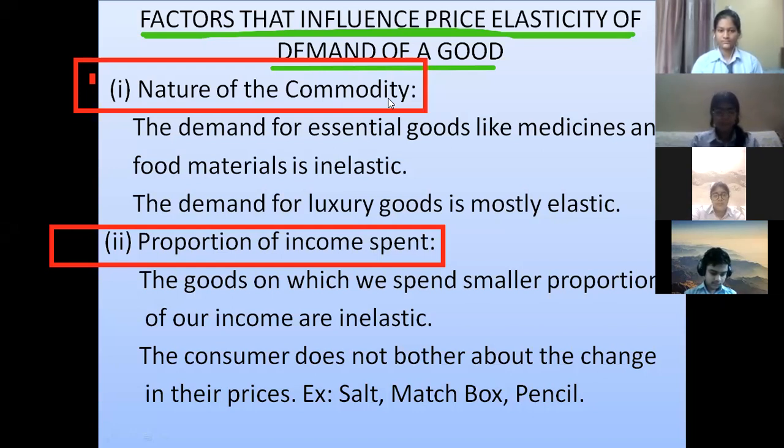Now what will you do? You would like to control its demand, because you were already incurring a lot of expenditure on ghee, and now its price has increased, you will definitely curtail its demand. Agreed? So, proportion of income spent.